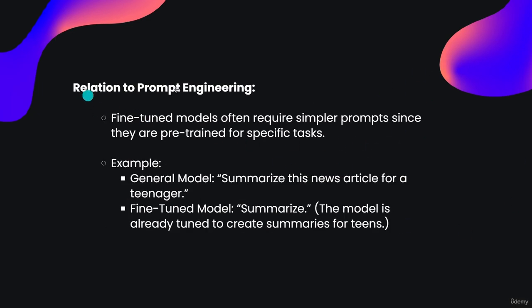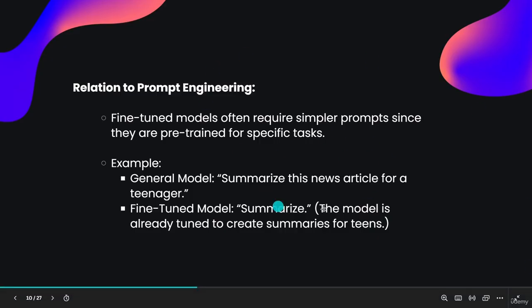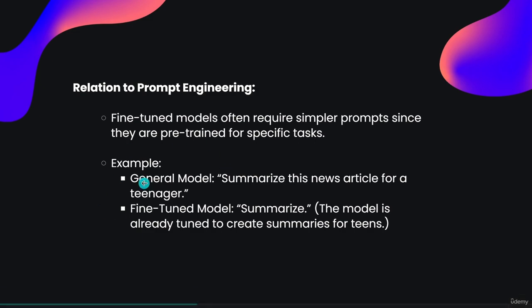Let's see the relation to prompt engineering. As I said, as a prompt engineer, you have to write simple prompts, which means asking simple questions to the AI model, so that the AI model can answer using the knowledge of the documents we used for a particular task while training it. I hope you understand. You can see the example here. For a general model, you can take any language model like ChatGPT. For a summarize purpose, you will write a prompt like this: summarize this news article for a teenager.